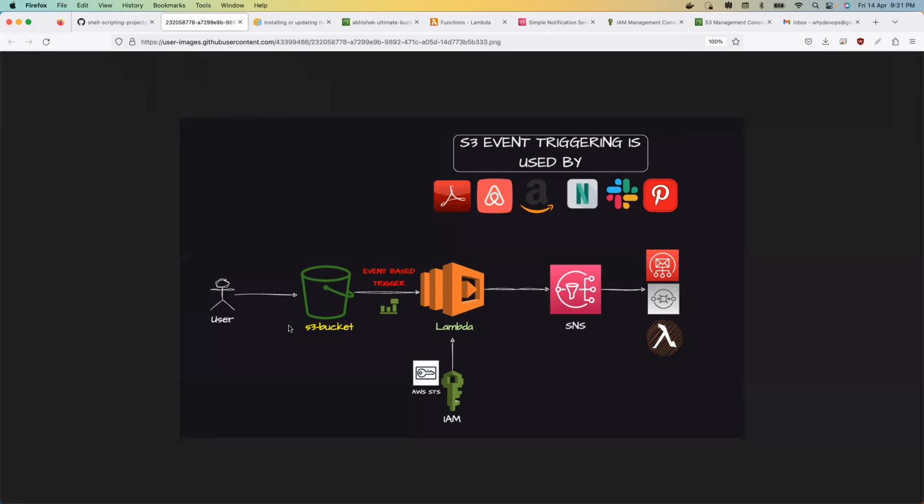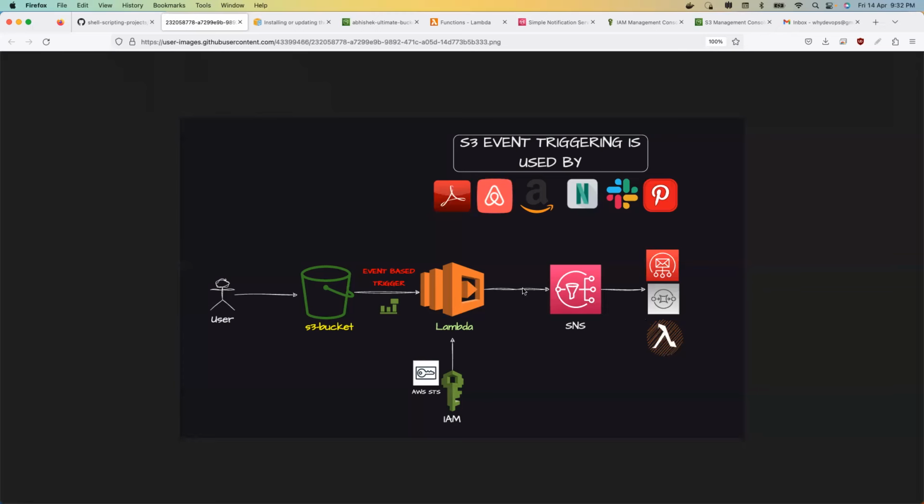Whenever a video file is uploaded to Netflix, what usually happens under the hood is that the S3 bucket triggers a Lambda function. Why a Lambda function? Why not an EC2 instance? Because Lambda is a serverless compute, not like your EC2 instance, which always stays there. With Lambda, you only get charged for the time the function is running. Let's say your Lambda function execution completes in 3 seconds, then you're only charged for 3 seconds, right? So this is a serverless compute, and that's why it's always preferred to use Lambda.